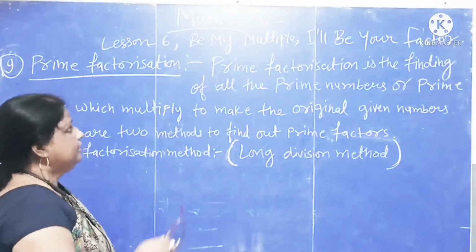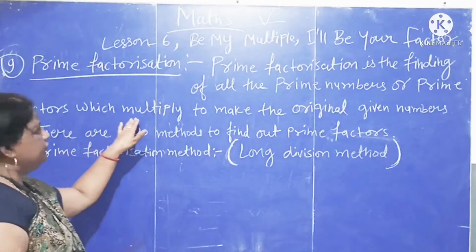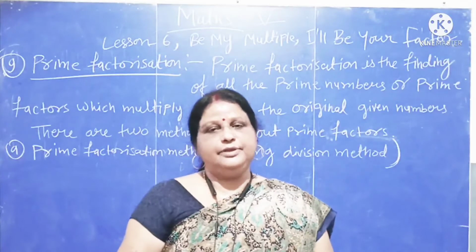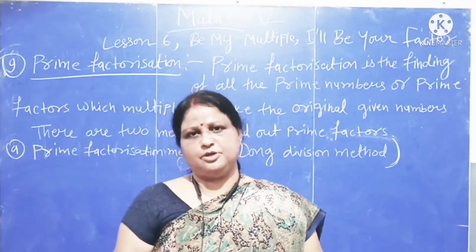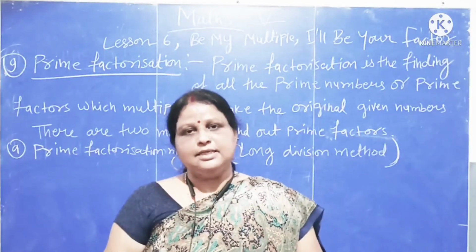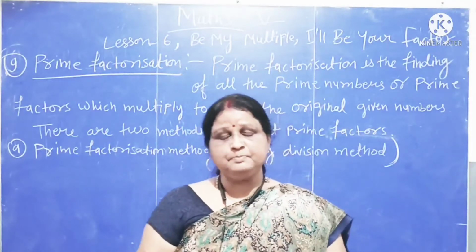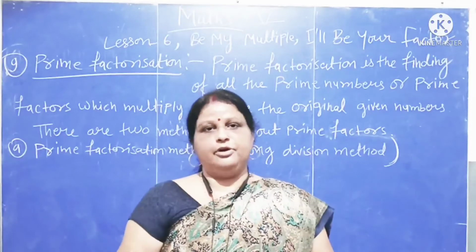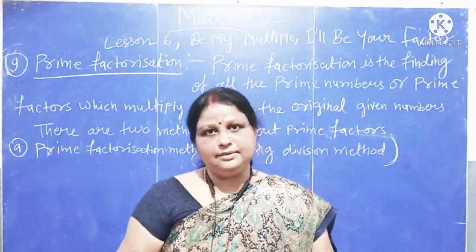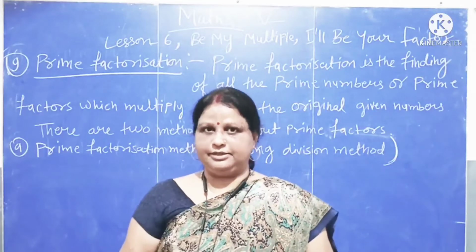Let's start. Prime factorization is the finding of all the prime numbers or prime factors which multiply to make the original given number. Means that we are trying to find the least possible prime numbers or prime factors whose multiplication will give us the original given number. In other words, if we get back the same original given number by multiplying the prime factors or prime numbers, that means it is a prime factorization.